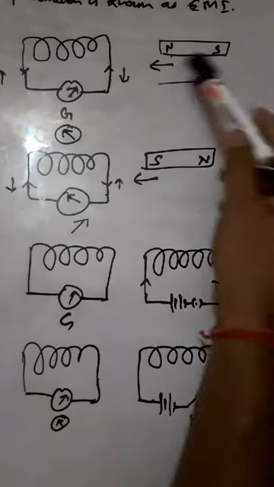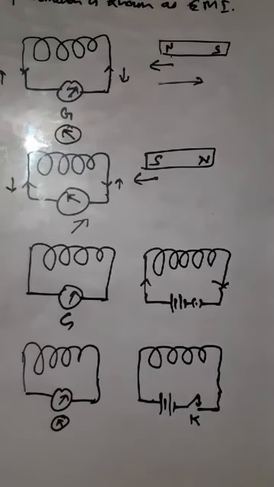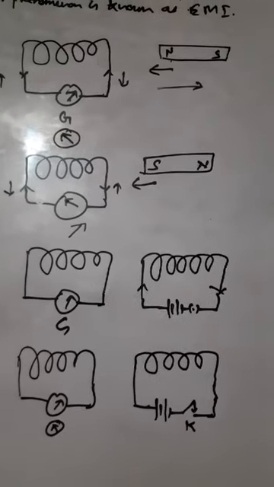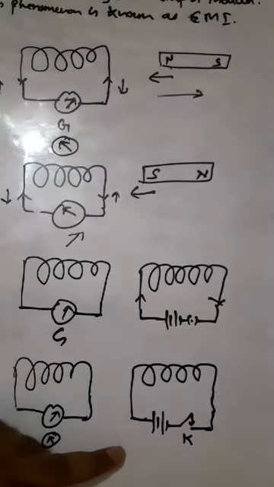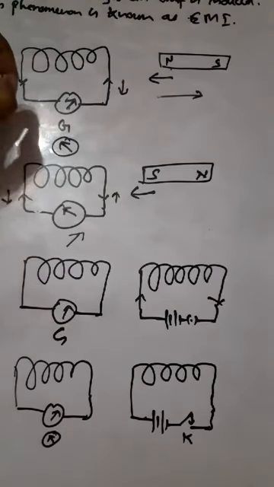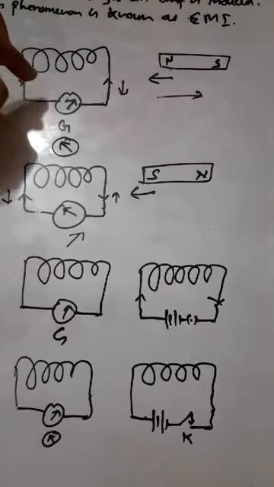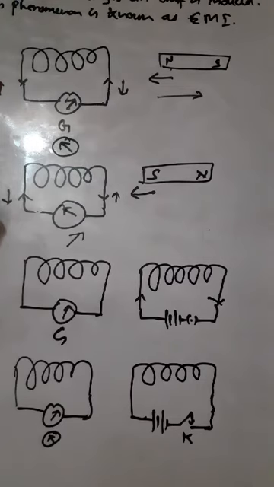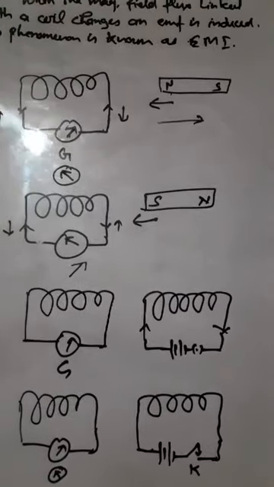What is the common thing in between all these experiments? It is that when we do these activities, in all these activities, the magnetic flux, means the number of field lines passing through this coil, changes, and this is the reason behind the induction of electromotive force in the circuit.